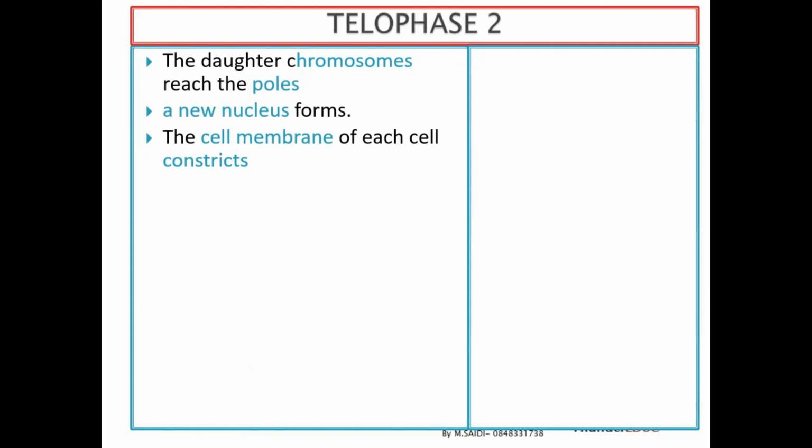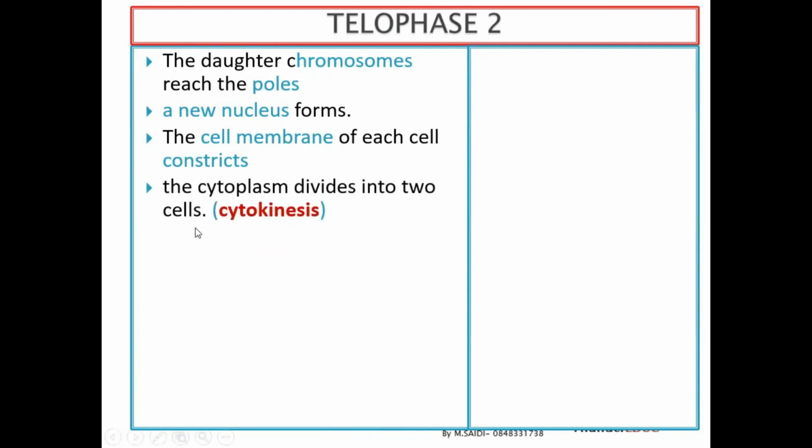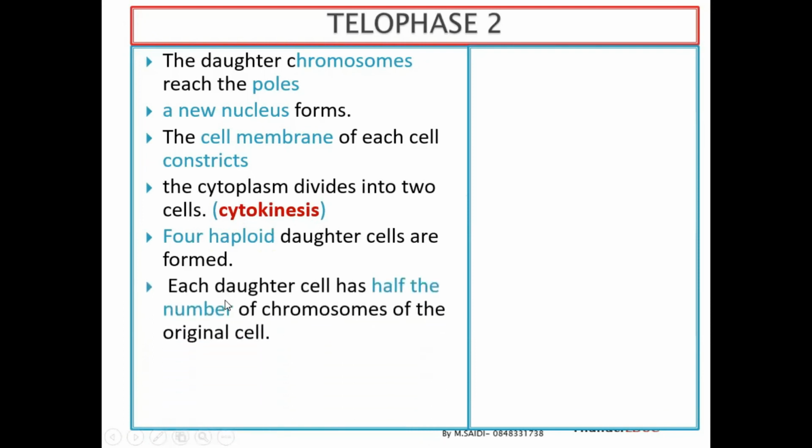Then the cell membrane of each cell constricts, and then the process of cytokinesis occurs. When the cytoplasm divides, the process of cytokinesis occurs, and then haploid daughter cells are formed. Each daughter cell has half the chromosome number of the parent. So that's why you say that meiosis is the process whereby one cell divides to form 4 daughter cells which are haploid, or which have half the chromosome number of the parent.